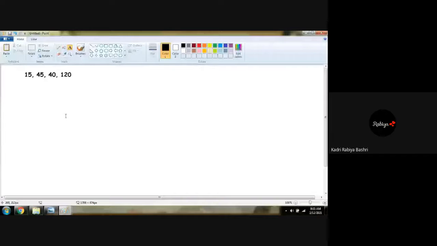Yes, sir. Now we have to check whether these four terms are in proportion or not. What is proportion? Proportion is the symbol like this. See, this symbol belongs to proportion. Compare two ratios, first ratio and second ratio. If both the ratios are equal, that means they are in proportion.